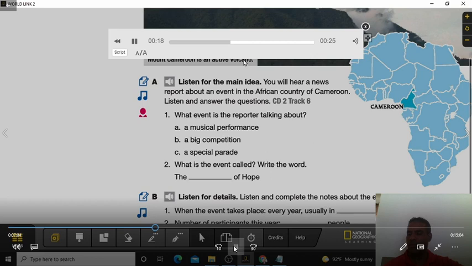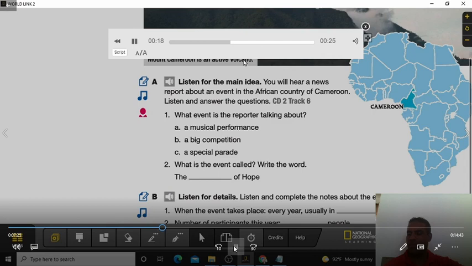Remember that after you listen, you're supposed to complete what event the reporter is talking about, according to what you listen. A musical performance, a big competition, or a special parade. And what is the event called? Write the words, the Race of Hope. If you need to listen again, you can repeat it, so that you can complete that part.